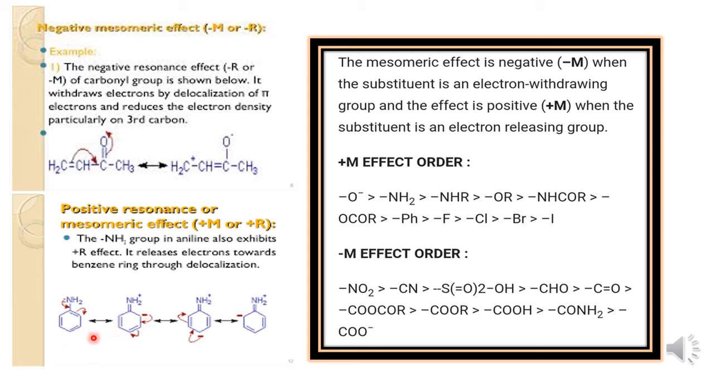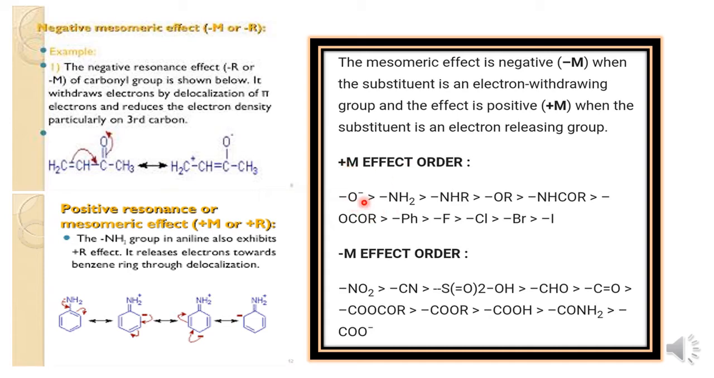These are the resonance structures where the delocalization of the pi electrons takes place due to the electron releasing nature of the amino group, that is the NH2 group, and hence we observe here positive resonance or positive mesomeric effect. These are the examples of groups. These groups are electron releasing groups, and therefore we observe here plus M effect.